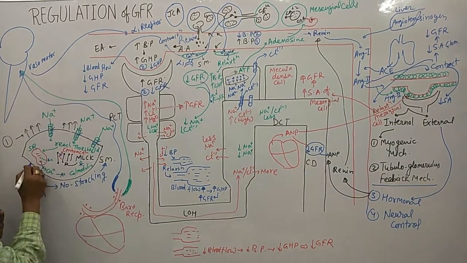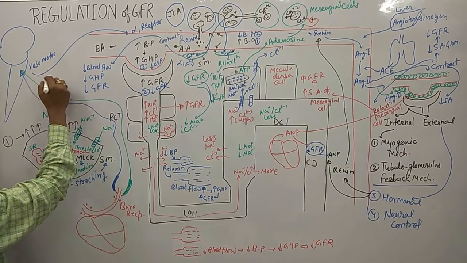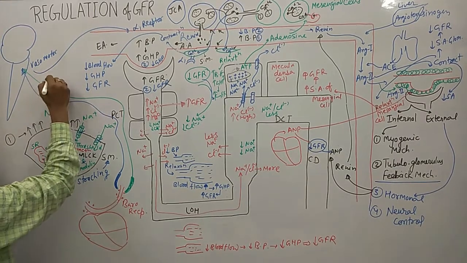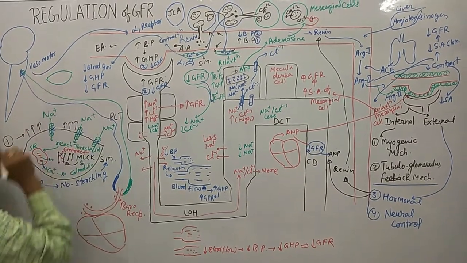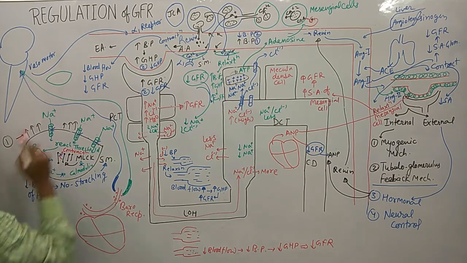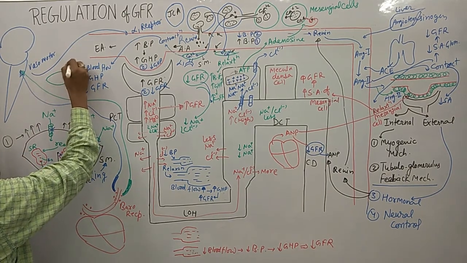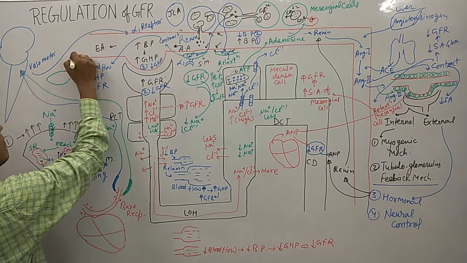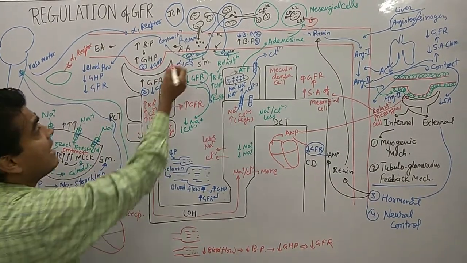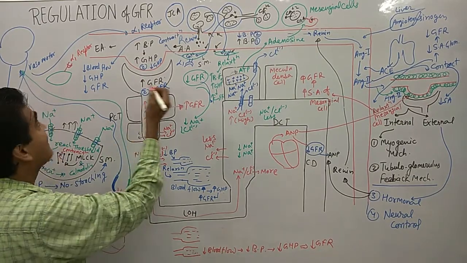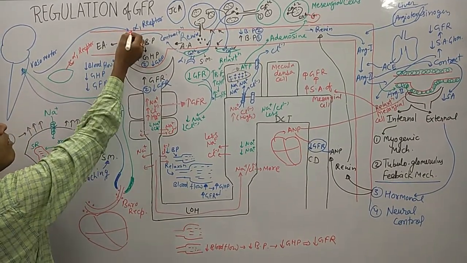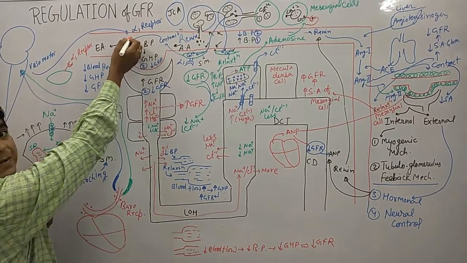I'm just drawing a larger picture of smooth muscle here, and these are the alpha 1 receptors. Now alpha 1 receptors are G protein coupled receptors.